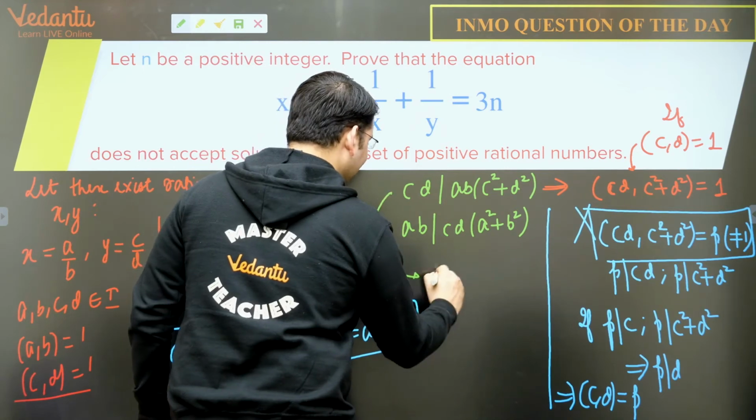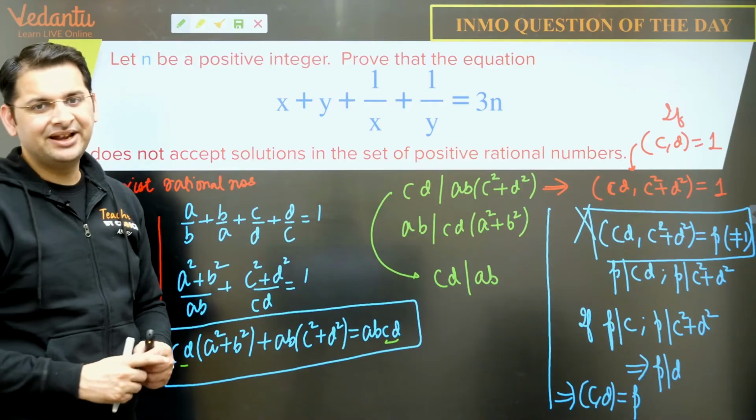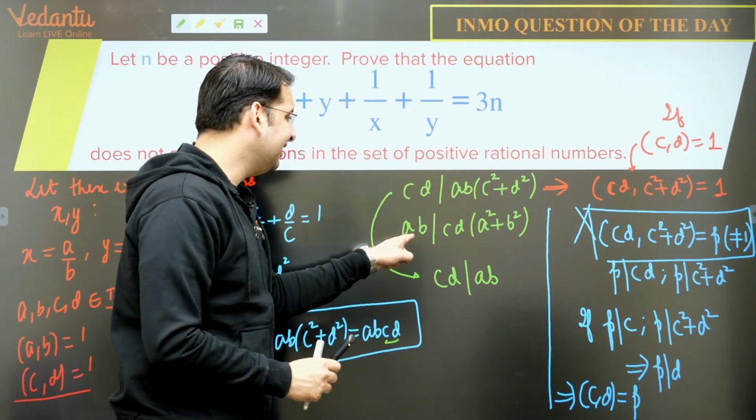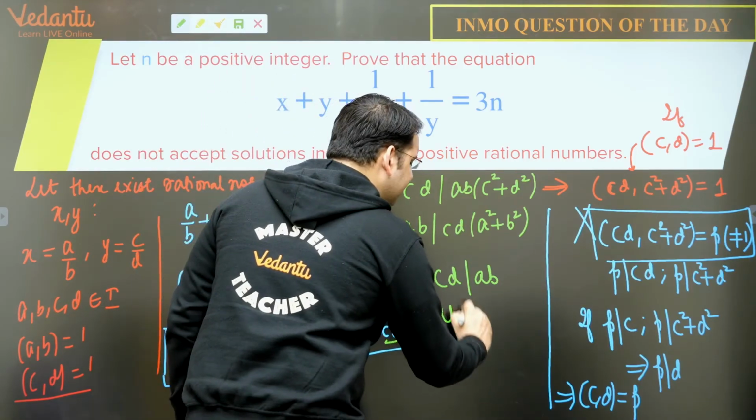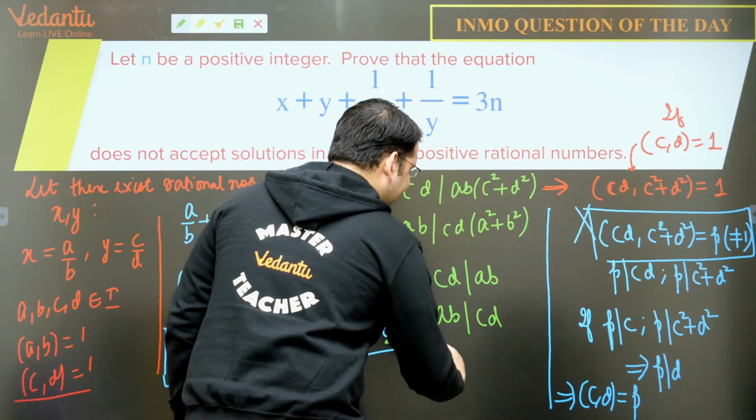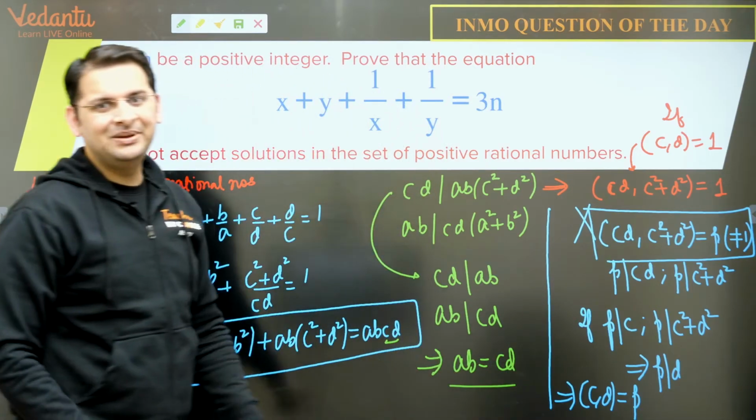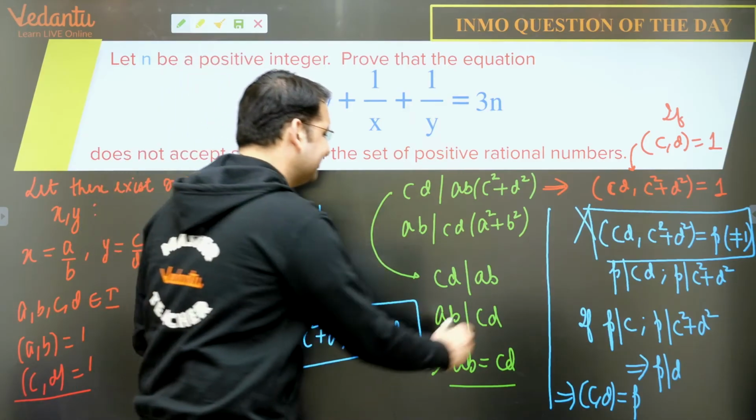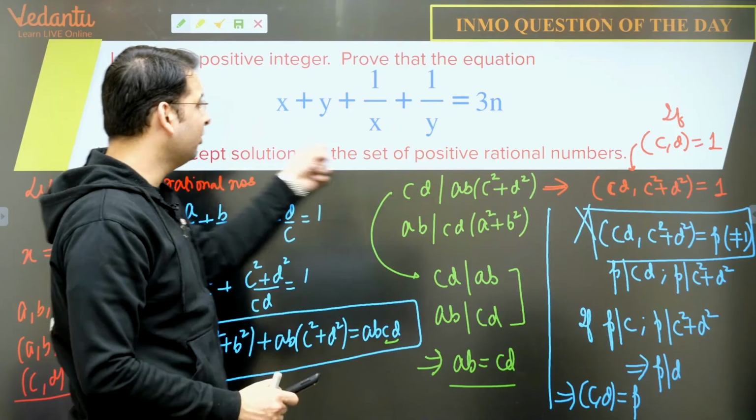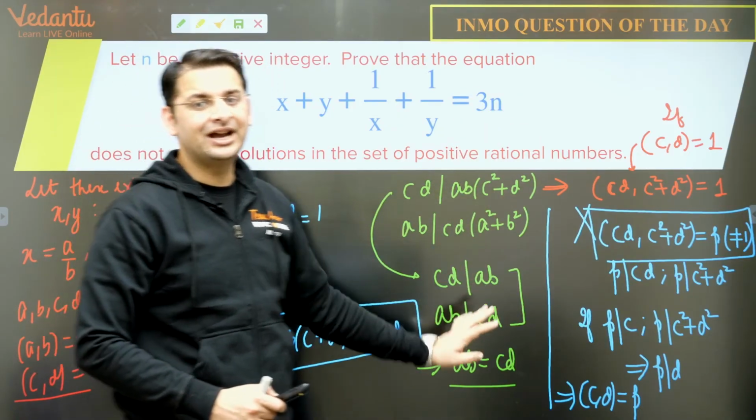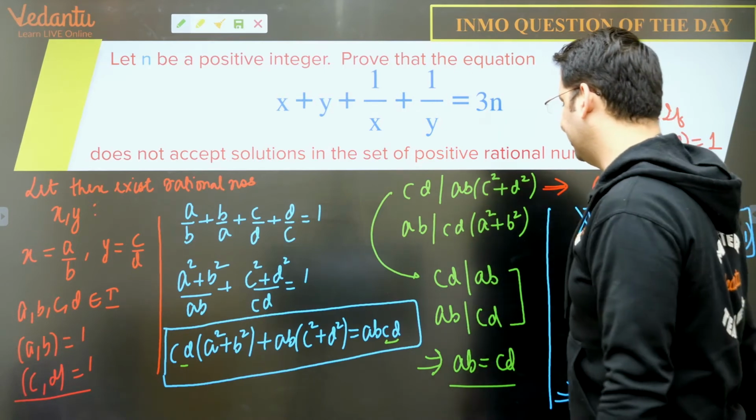that means बच्चों cd divides ab. और similarly ab और a square plus b square का भी GCD 1 है, that means ab also divides cd and that means ab is equal to cd. This is a pretty standard result. अगर ये चीज है तो ab has to be cd. Plus minus होता, but we were talking about positive rational numbers, so ab has to be equal to cd. ab का वैल्यू cd के इक्वल होगा. यहाँ तक पहुंच चुकी है बात.